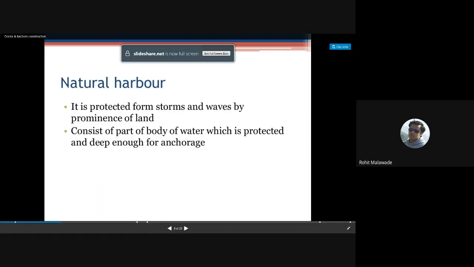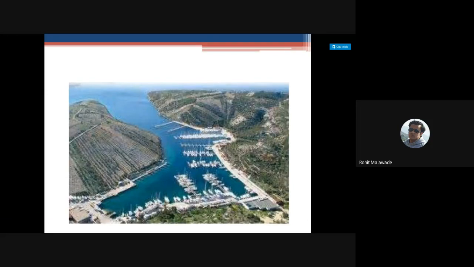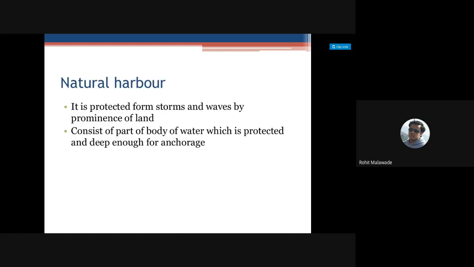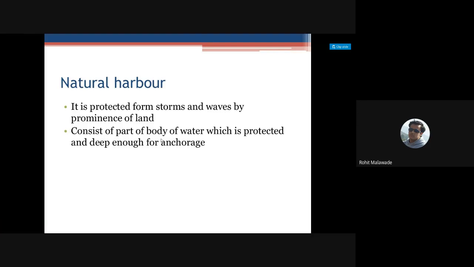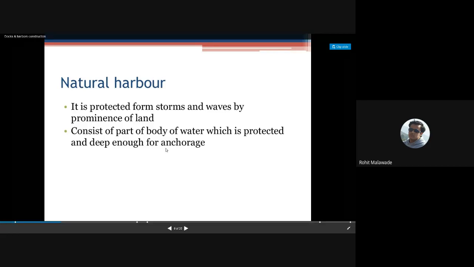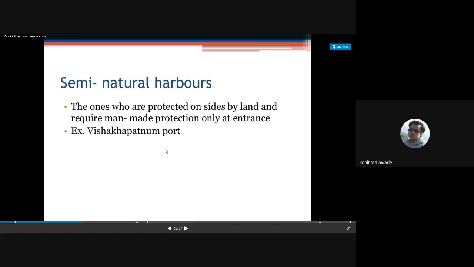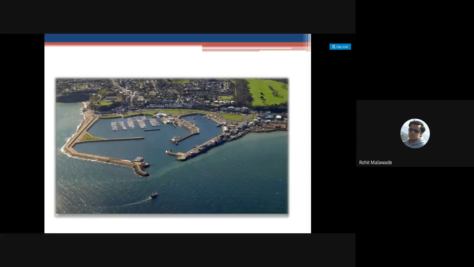So this is regarding your artificial harbor. Okay. Now we are going to have the natural harbor. It is going to be protected from storms and waves by prominence of land. It consists of part of a body of water which is protected and deep enough for anchorage. Okay, so now we will see some natural harbors.